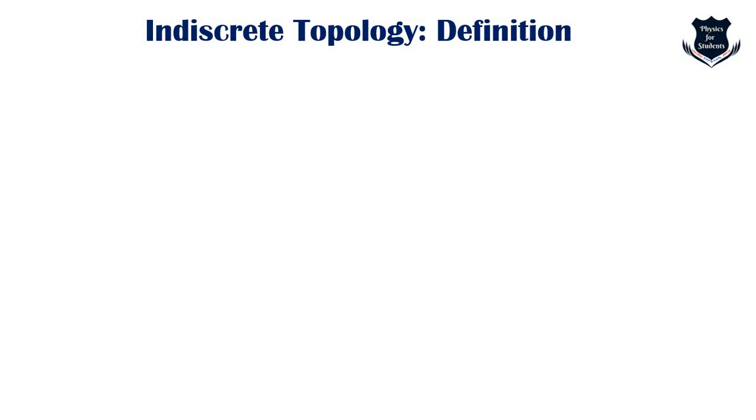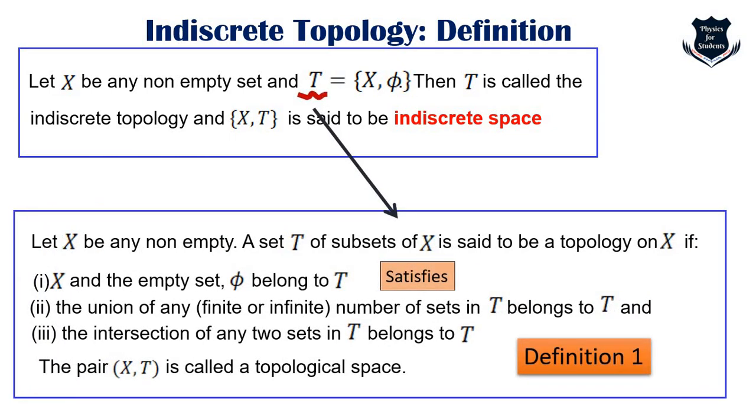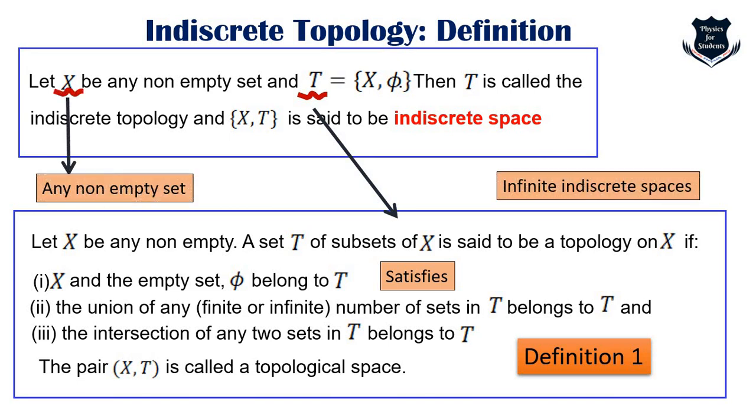Now if I come to the indiscrete topology definition, again I would say X is a non-empty set, then T is called an indiscrete topology and (X, T) is called an indiscrete space. Same thing here also, T satisfies definition 1, which I have shown, and X is a non-empty set which can lead to infinite indiscrete spaces. Now before we go ahead, I would like to make a note to the viewers.